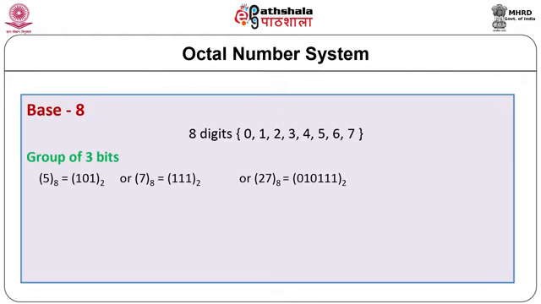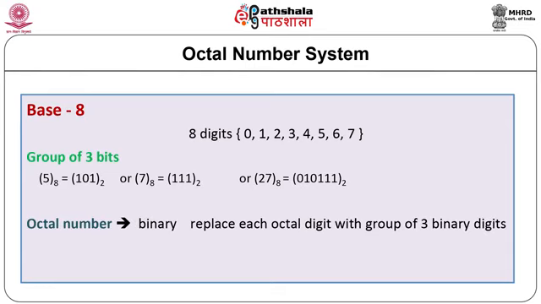Each octal digit corresponds to a 3-bit binary code. For example, 5 in octal can be represented as 101 in binary, 7 in octal can be represented as 111 in binary, or maybe 27 can be represented as 010 111 in binary.